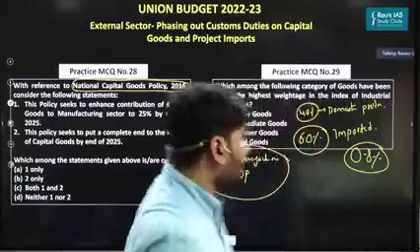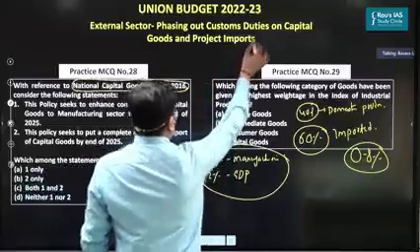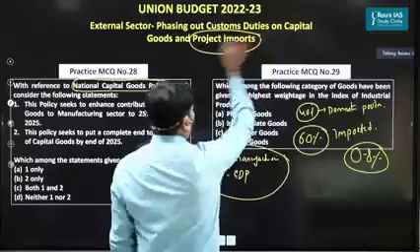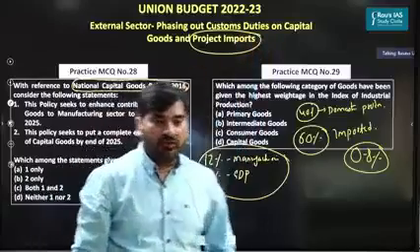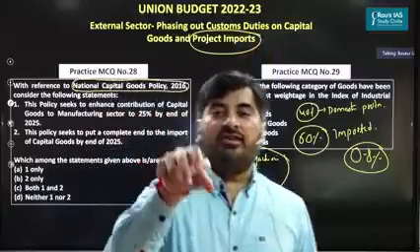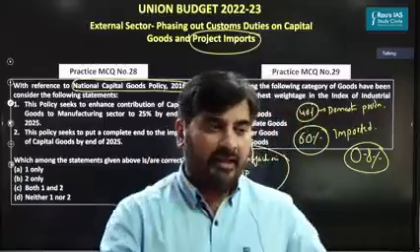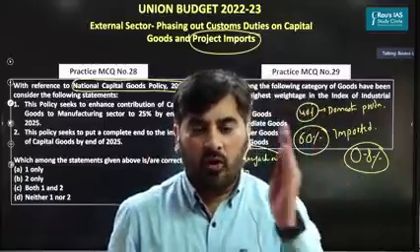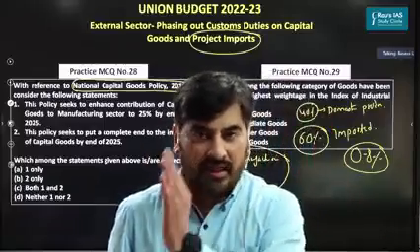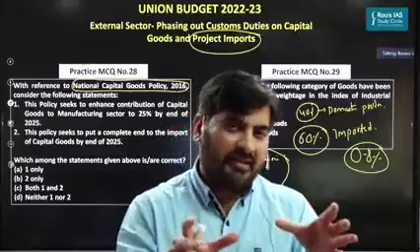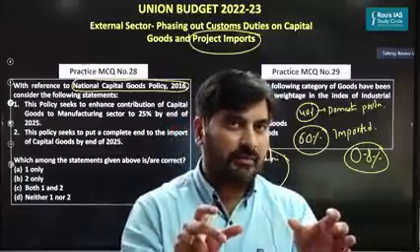Now, for example, you have this scheme called project imports. Under this project imports, if you are executing a project, let's say a nuclear power plant, coal mining power plant, or thermal power plant, etc. For executing these projects, you need capital goods, right?